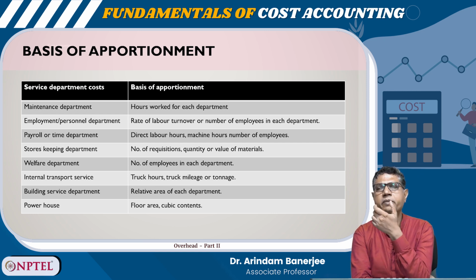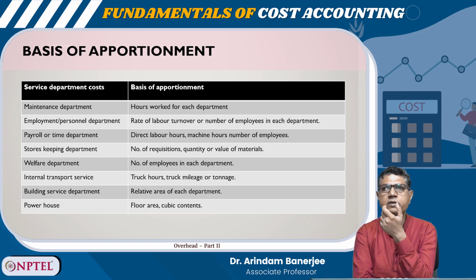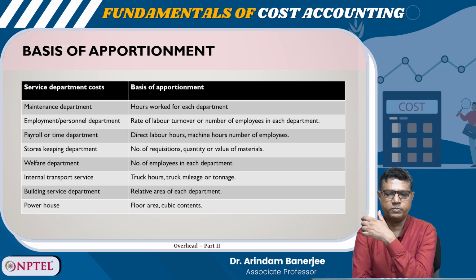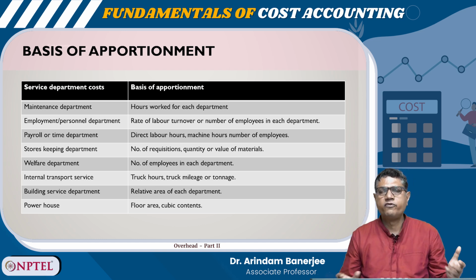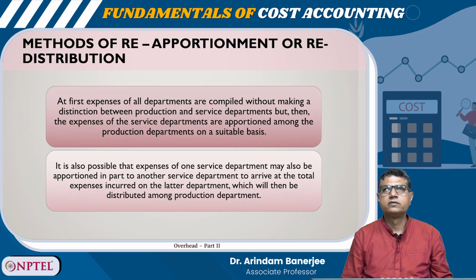Welfare department, the basis of apportionment could be number of employees in each department. Internal transport service, the basis of apportionment could be truck hours, truck mileage or tonnage. And building service department, the basis of apportionment could be relative area of each department. And for powerhouse, it could be floor area and cubic contents.